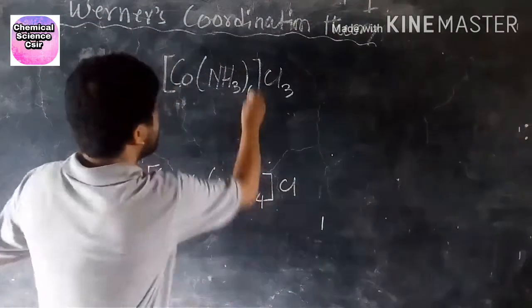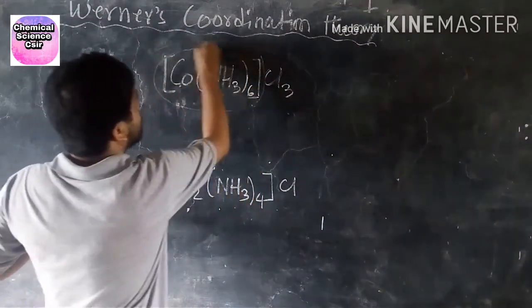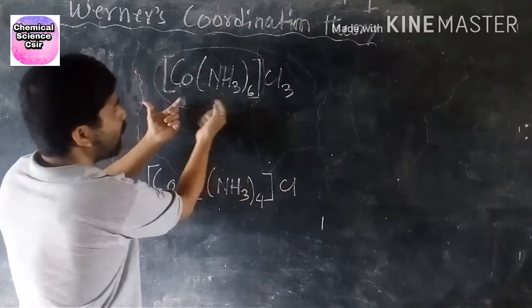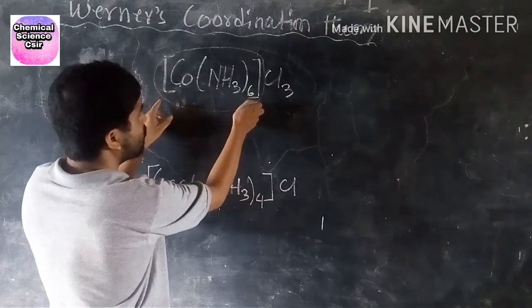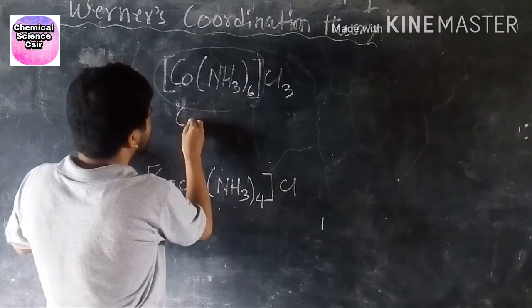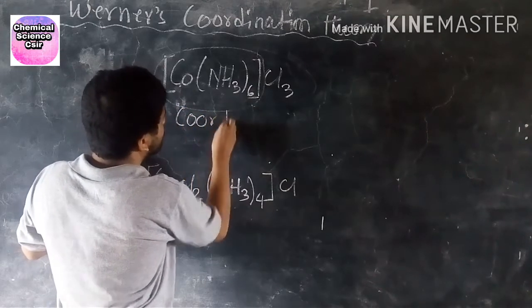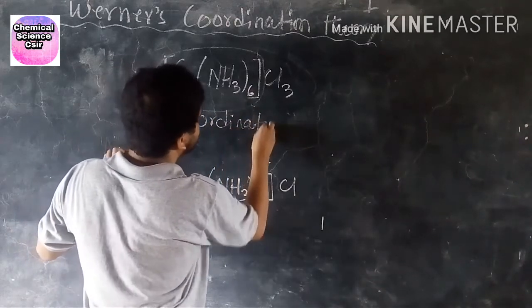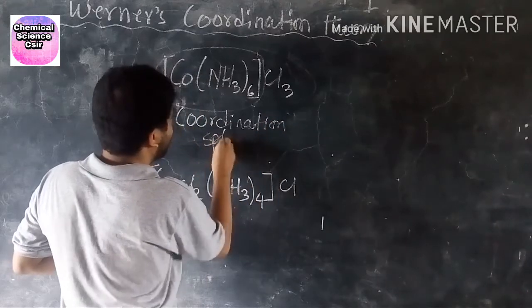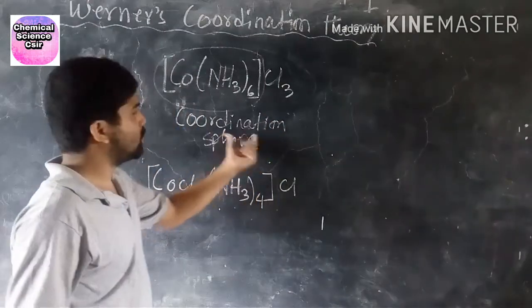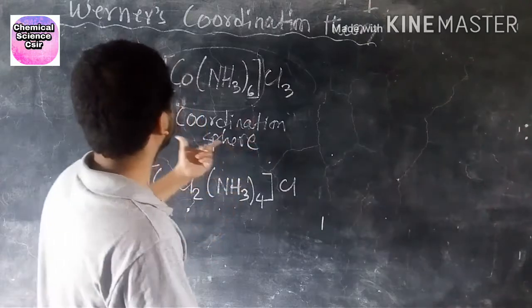This one is called a complex. This complex is called the coordination pair.